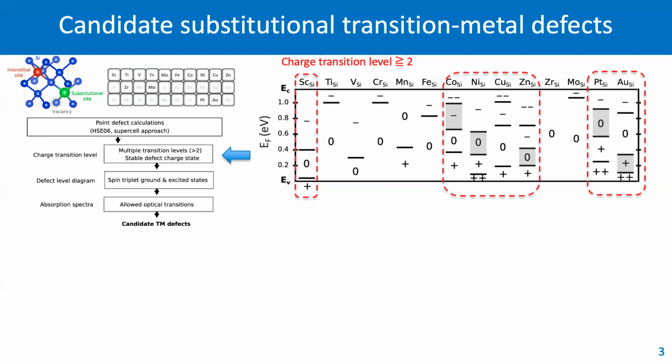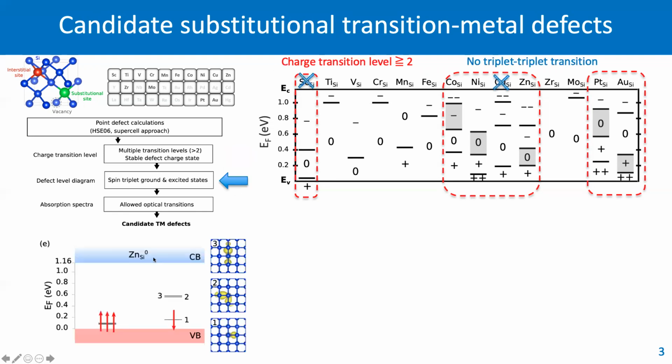But since the charge transition level doesn't have direct information about the spin configuration, now let us look at the defect level diagram. Here we use the neutral zinc substitutional defect as an example. The y-axis is the Fermi energy. We have 3 up spins compensated by 1 down spin, and 2 unpaired electrons make it a triplet ground state. Here we also make sure those states are localized defect states, shown by their spin charge densities.